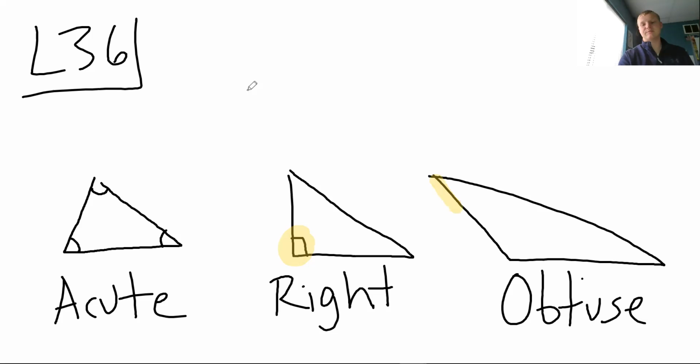So let's look at this big angle right here. Ian, see that big angle that I highlighted in yellow? Is that angle bigger or smaller than 90 degrees? It's bigger, a lot bigger. That's probably about 120 to 150 degrees. So yep, that would be considered an obtuse angle because there is one angle in there that is larger than 90.